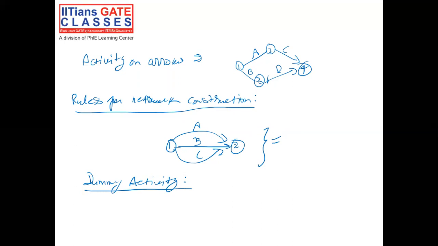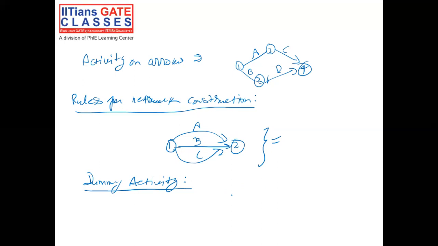We'll see the use of a dummy activity by creating the network diagram given in our question. What is this dummy activity anyway? This is an activity which is used to show the logic or dependency or relationship of an activity over the other, but it does not consume any time or resource for its completion, and it is denoted by a dotted line.